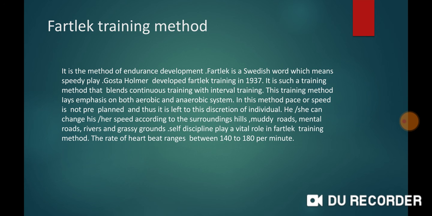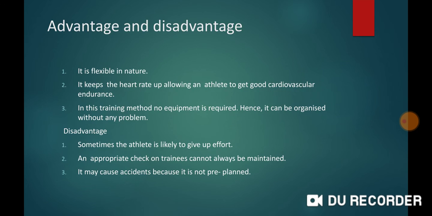In this method, pace or speed is not pre-planned and thus it is left to the discretion of the individual. He or she can change speed according to the surrounding hills, muddy roads, rivers and grassy grounds. Self-discipline plays a vital role in the fartlek training method. The rate of heartbeat ranges between 140 to 180 per minute.